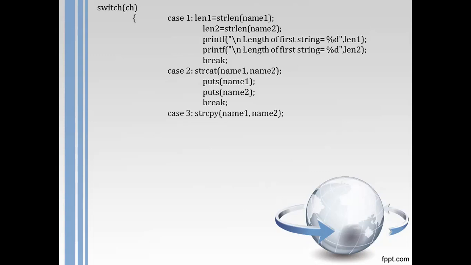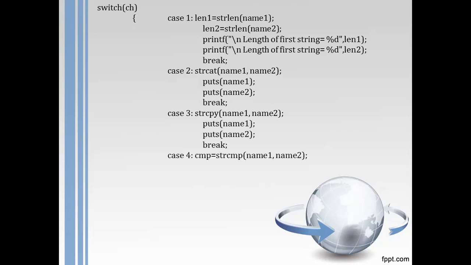Then string copy. I want to copy the name2 string into name1. It means when the string copy function is executed, the string in name2 will be copied as it is into name1, replacing the content in it. So after execution of string copy, name1 will contain the same characters as name2. Print name1 and name2, then break.